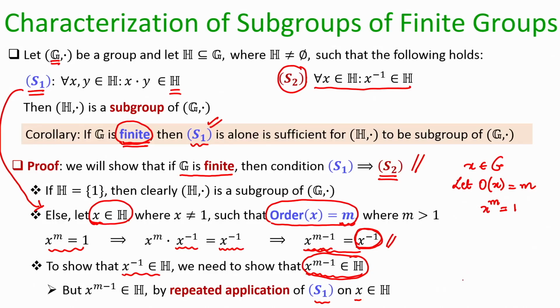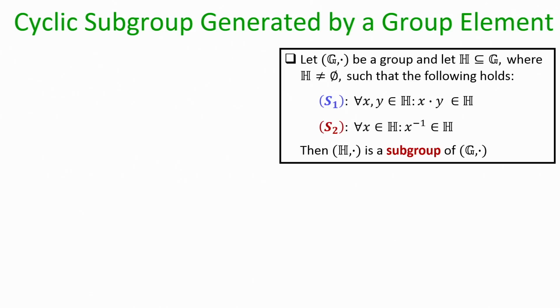So, that means if I am given a finite group G and a subset of G, then to check whether the subset H constitutes a subgroup or not, it is just sufficient to check the closure property. Just check whether the closure property holds in the subset or not. If it holds, then you can conclude that all the remaining group axioms will also hold. A very nice characterization, right.